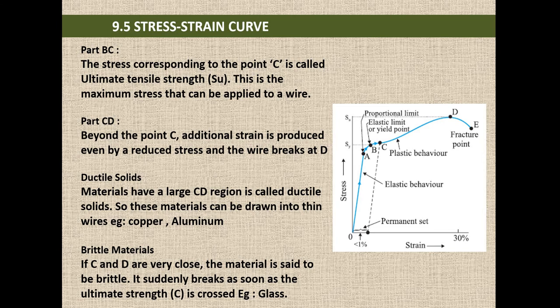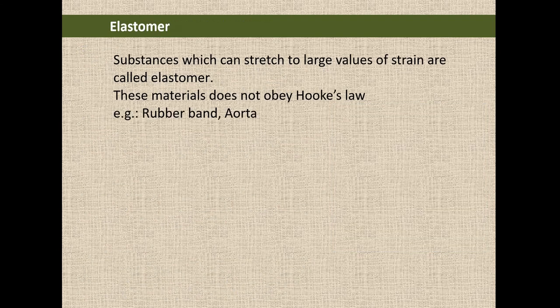Now, brittle materials means points C and D will be closer. As soon as the elastic behavior changes into plastic behavior, the plastic region will be smaller. Once it changes from elastic to plastic behavior, it suddenly breaks as soon as the ultimate strength is crossed. An example is glass.